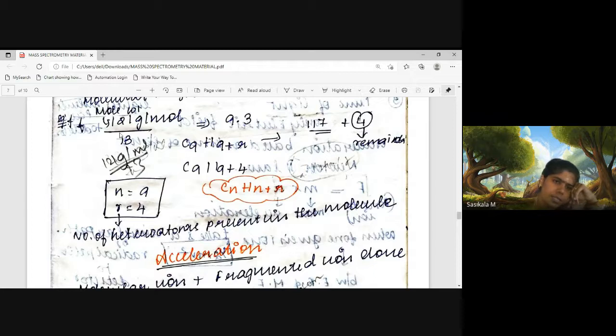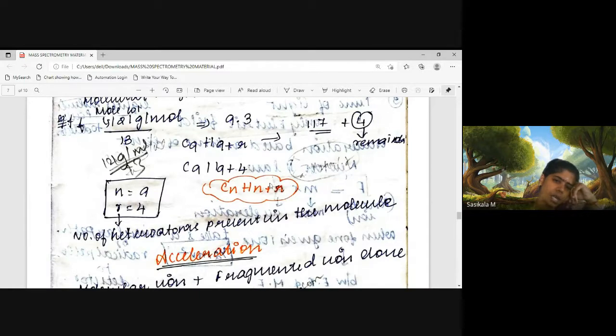The remainder of this division, 121 divided by 13. So C9H9 plus R 4, where R is 4, carbon is 9 and hydrogen is also 9. So when you substitute here, you can find the molecular formula for this molecular weight.